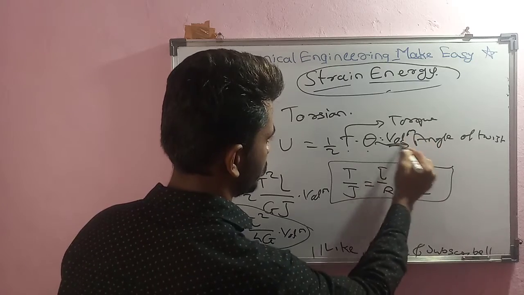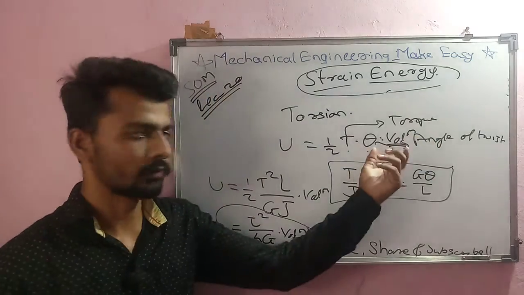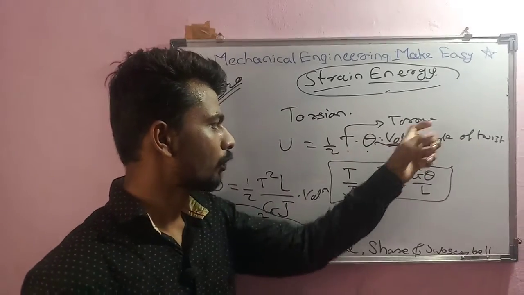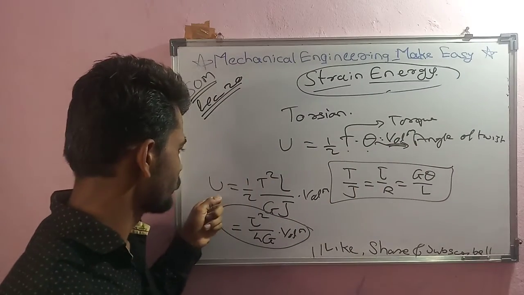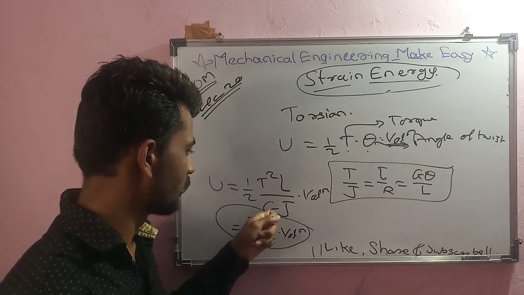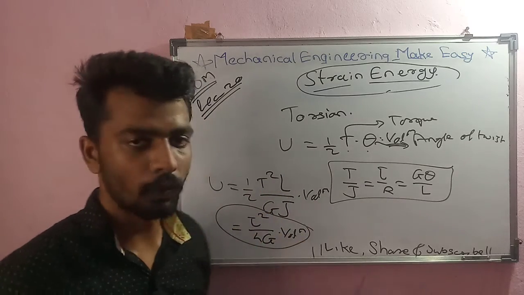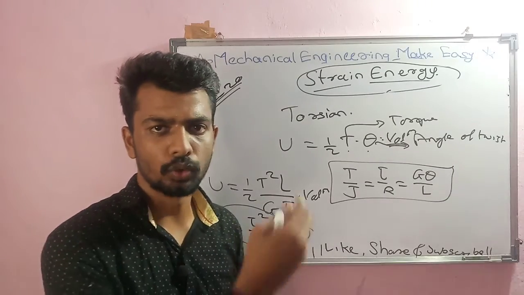That one term was remaining, so sorry for that. So U is equal to half T theta into volume. Again U is equal to half T square L upon GJ into volume, and tau square upon 4G into volume. So this is nothing but strain energy due to torsion.